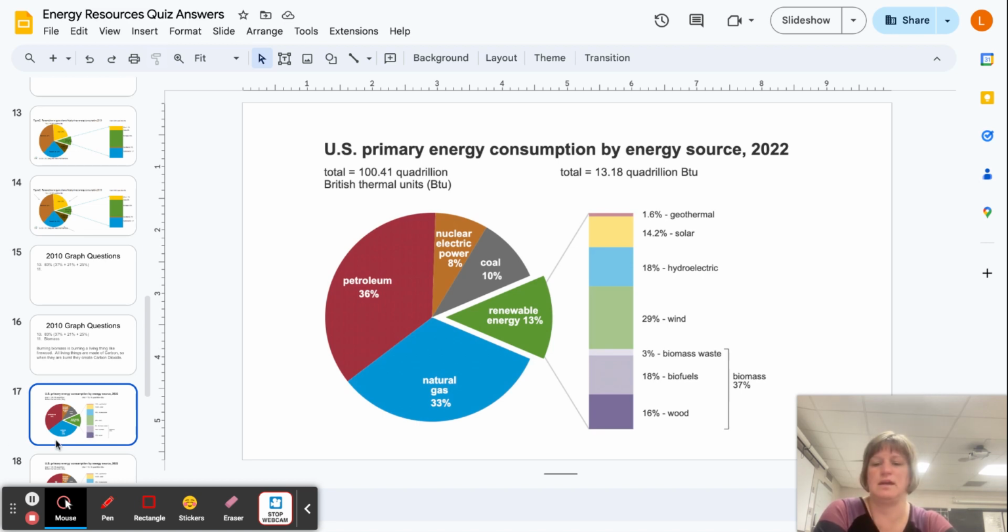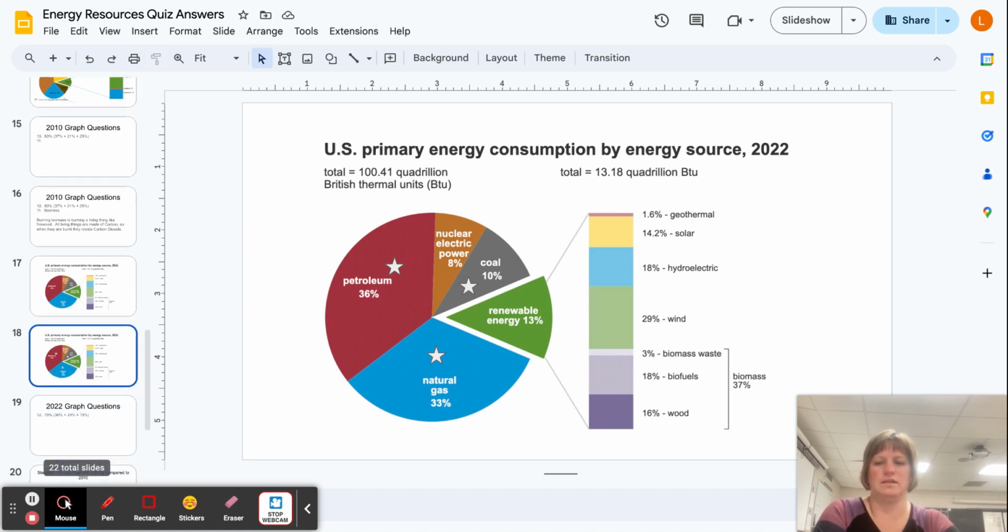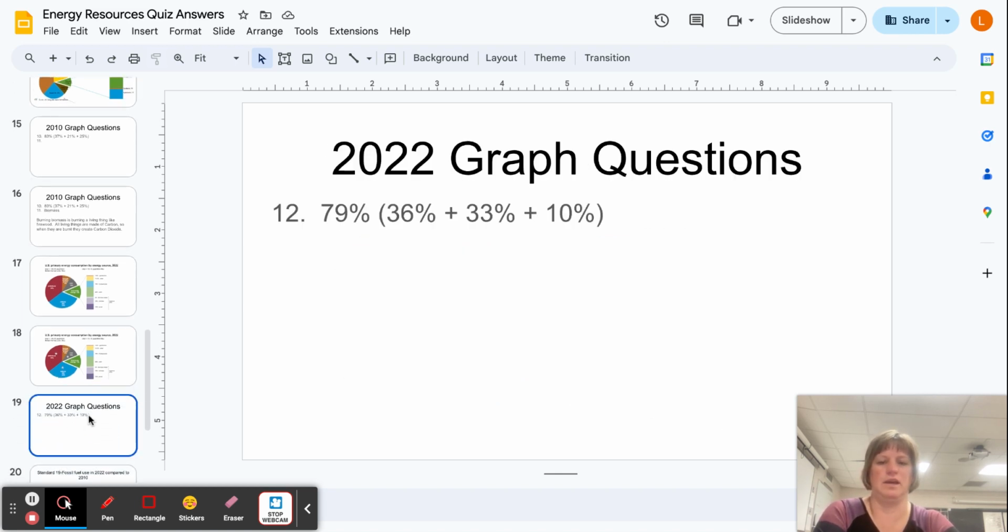So here it is again. I've put little stars in our 3 fossil fuels. So petroleum again is also oil, known as the same thing there, coal and natural gas. And then when I add those up, notice it's down to 79%, and it used to be 83%.